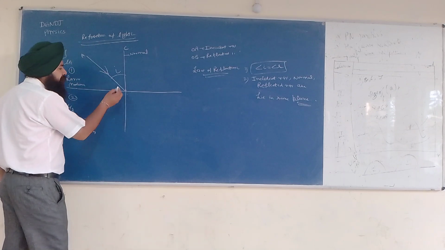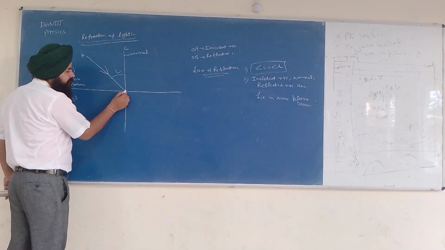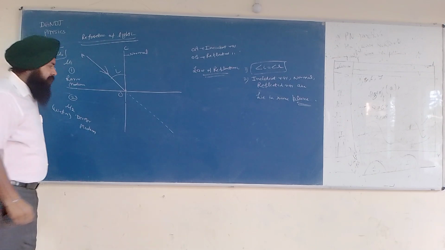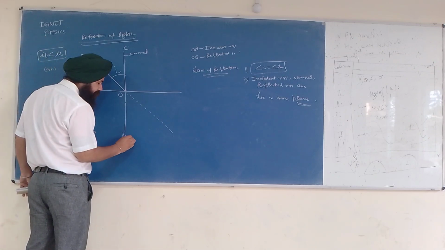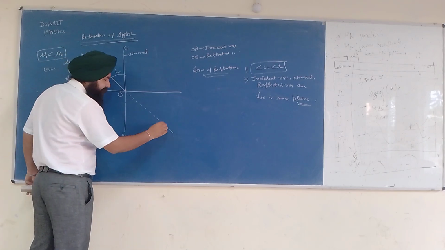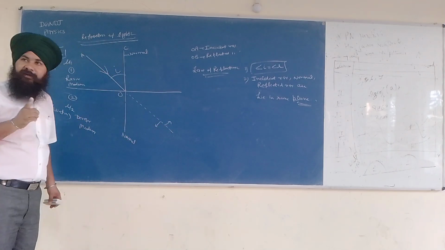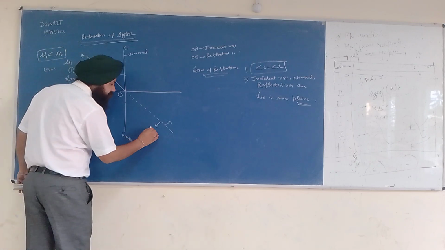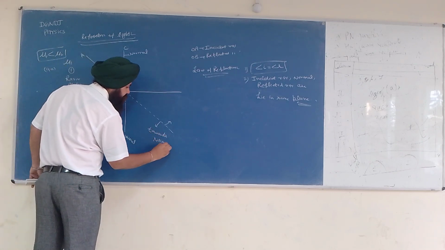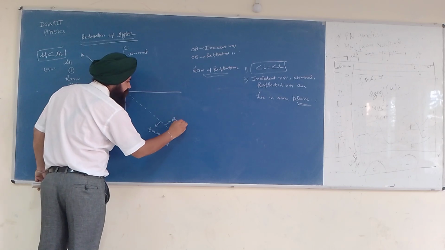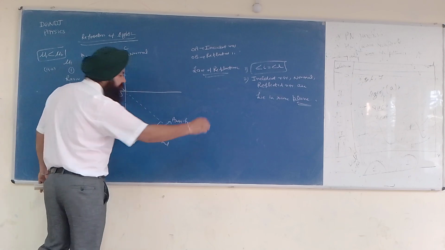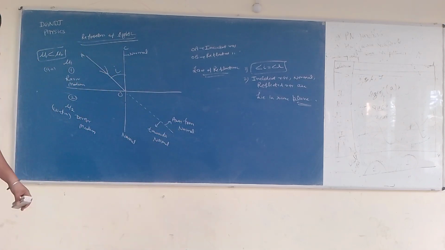But how it bends, I will tell you. If the light did not bend, this would be the actual path. Now see, this is the normal. This arrow shows bending towards the normal, and this arrow shows bending away from the normal.